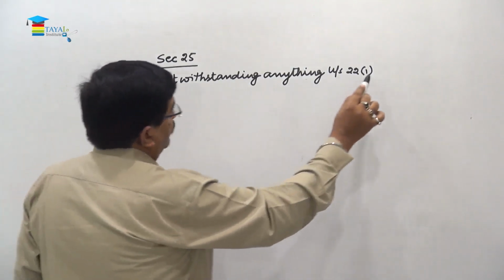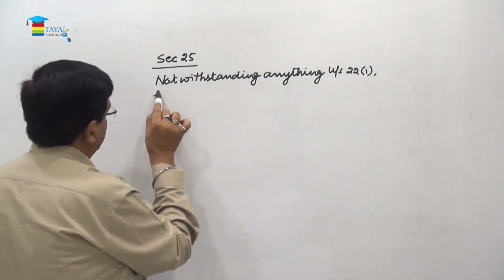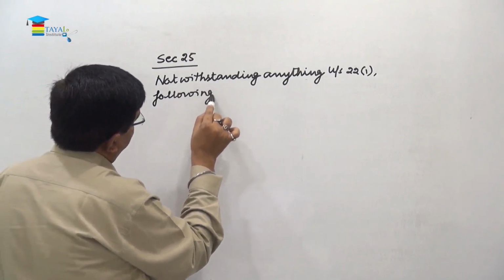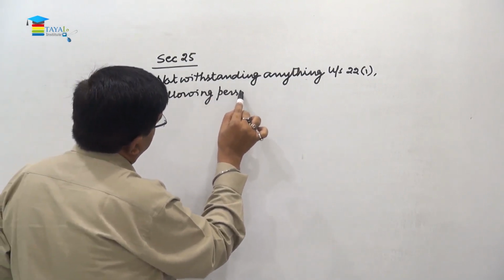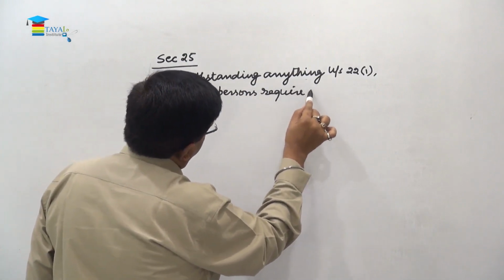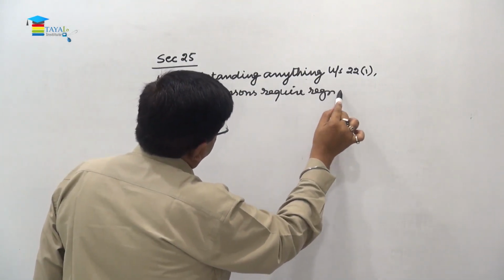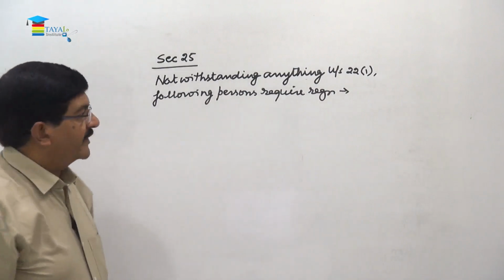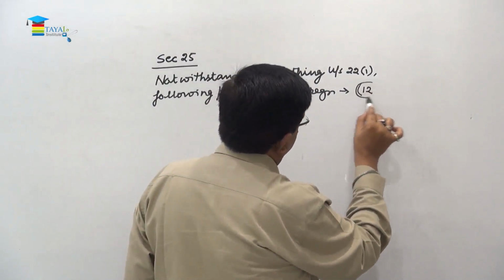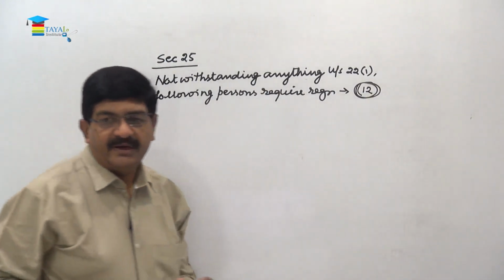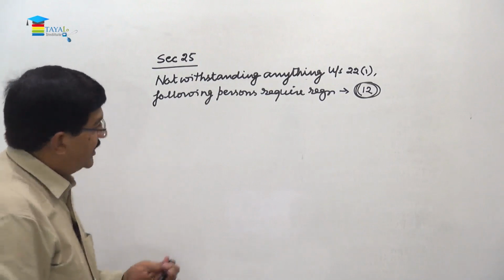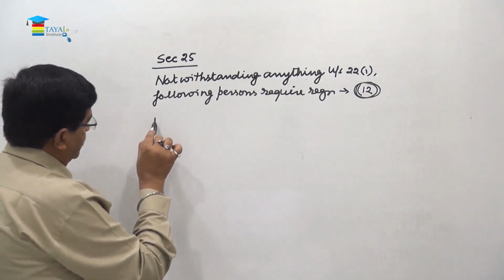Following persons require registration. So here we have total 12 categories, right? So this number will help you to remember certain things. In that, number 1,